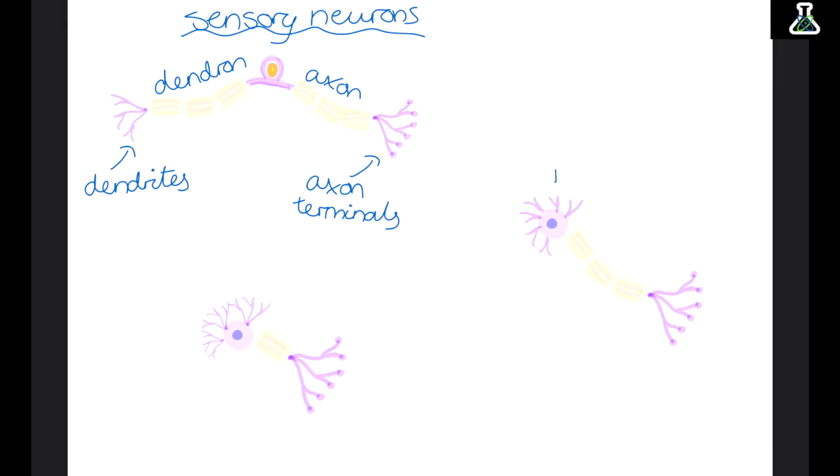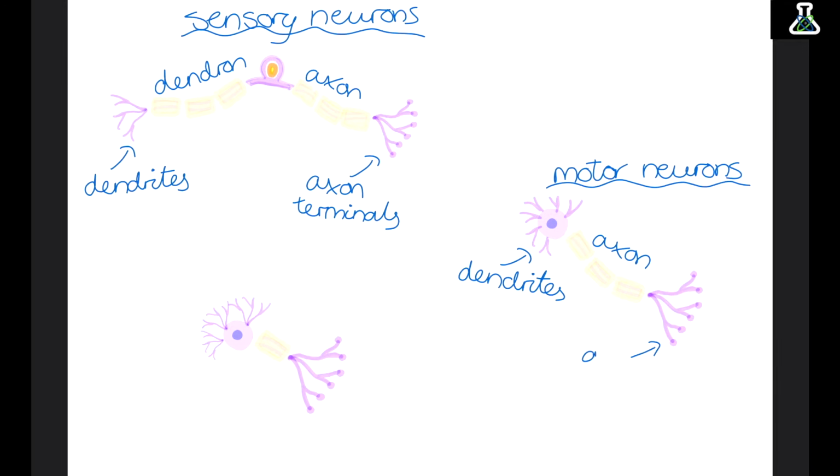The next type of neuron are motor neurons. We still have our axon, however we have no dendron. Instead, the dendrites are directly on the cell body. And then we still have our axon terminals. Motor neurons carry impulses to effectors, so these are our muscles or our glands.